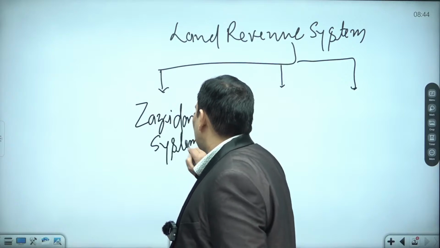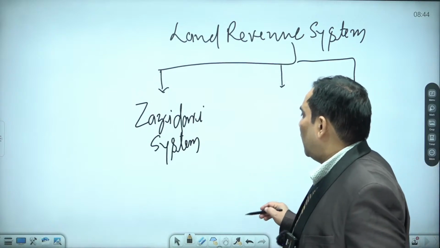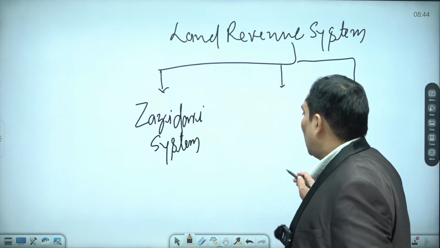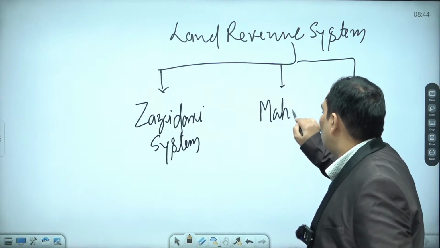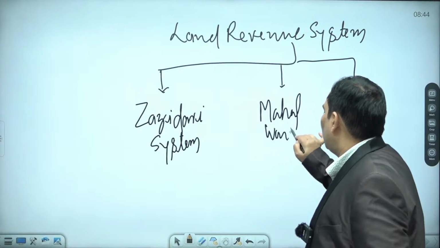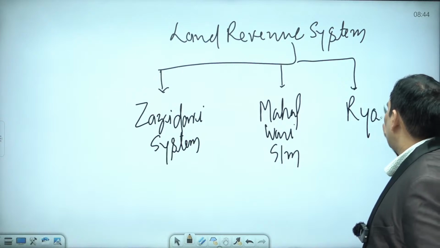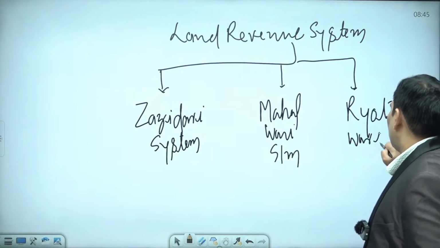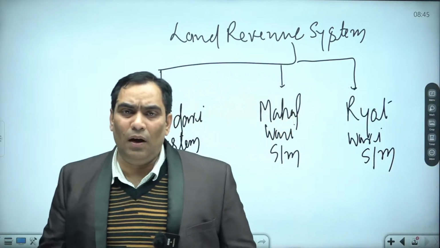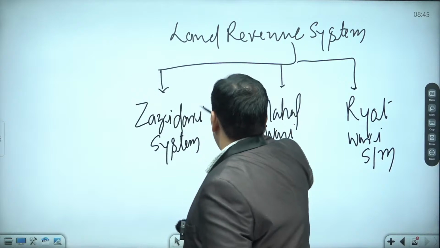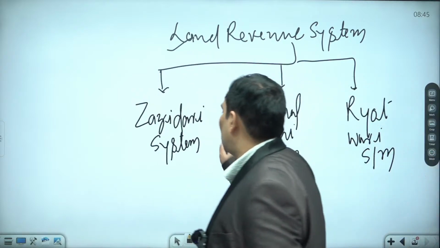You people must have studied it in history, and I am just going to introduce it here. One was the Jamindari system, another was the Mahalwari system, and the other was the Rayatwari system. During the British period, there were three types of systems for land revenue settlement or land revenue collection.